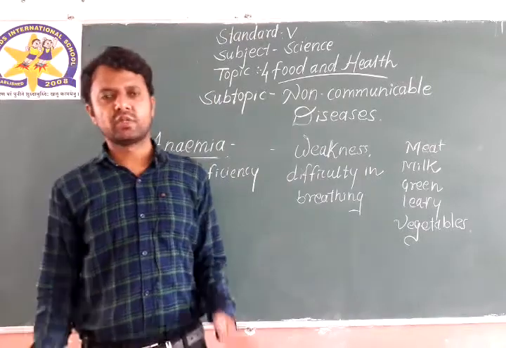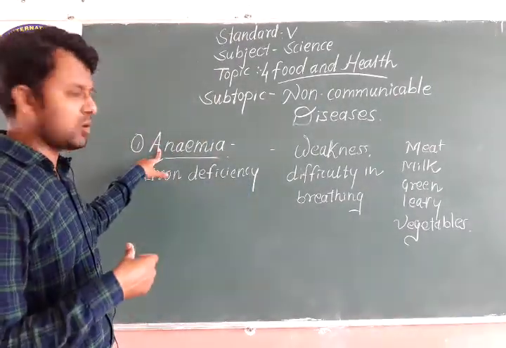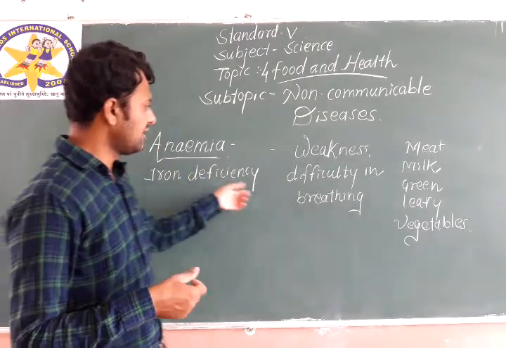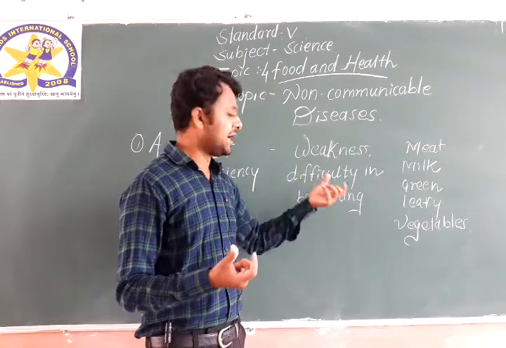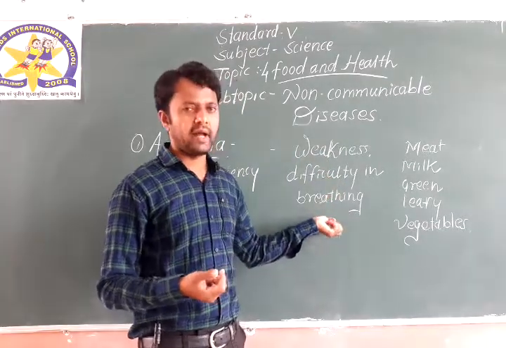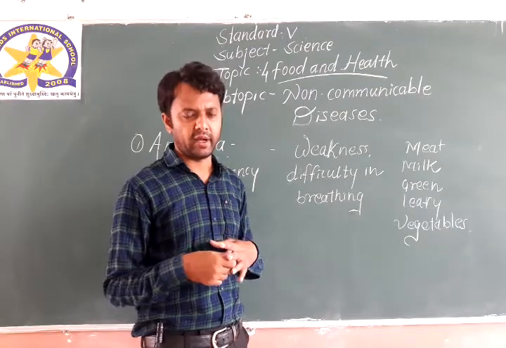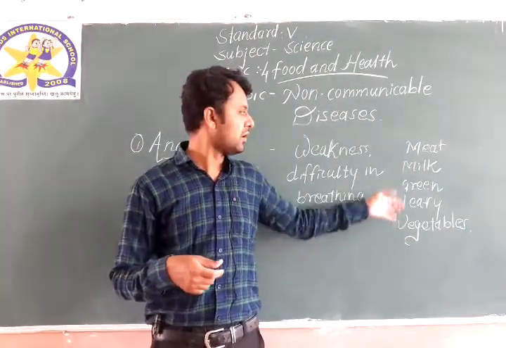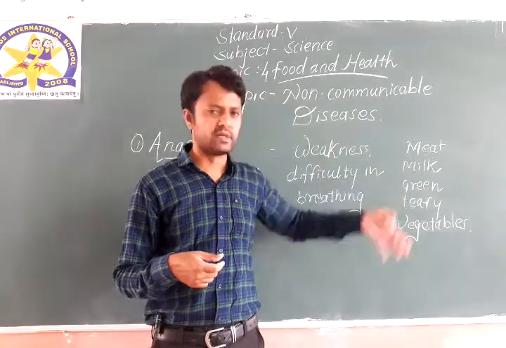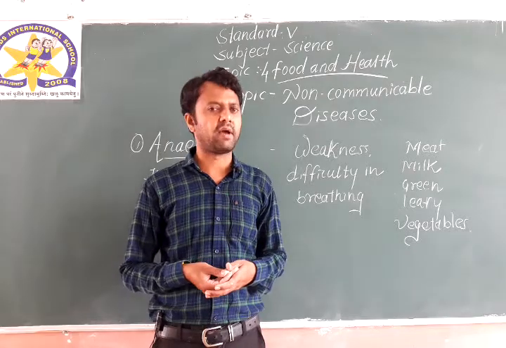So this is the disease called anemia. The disease is caused due to iron deficiency. Symptoms of the disease are weakness, fatigue, difficulty in breathing, and if you want to take iron in proper amount in your diet, you must include such food items which I have written here. Go through it: meat, milk, green leafy vegetables. So this is one of the diseases that we have discussed.